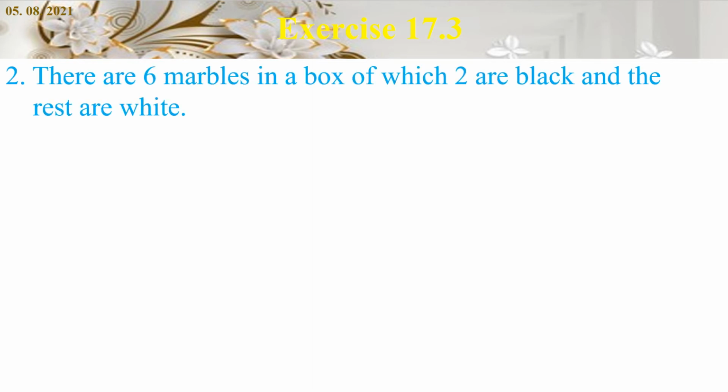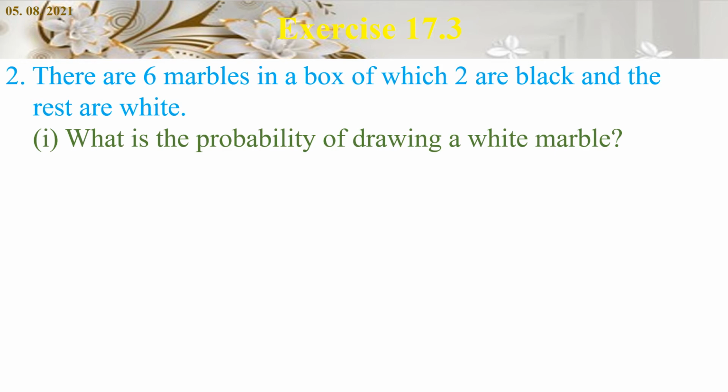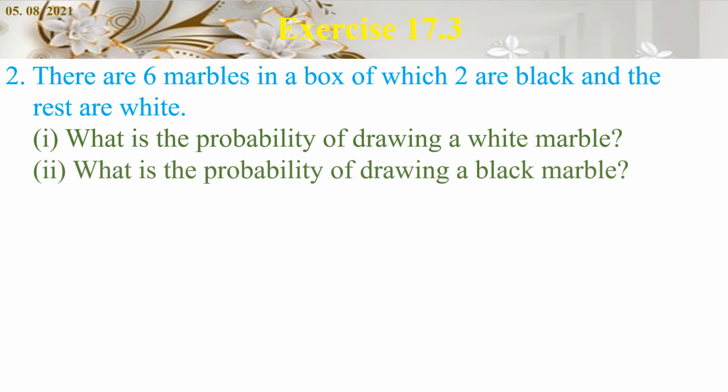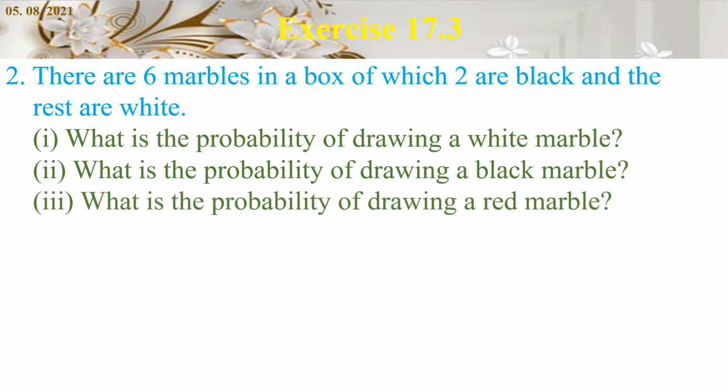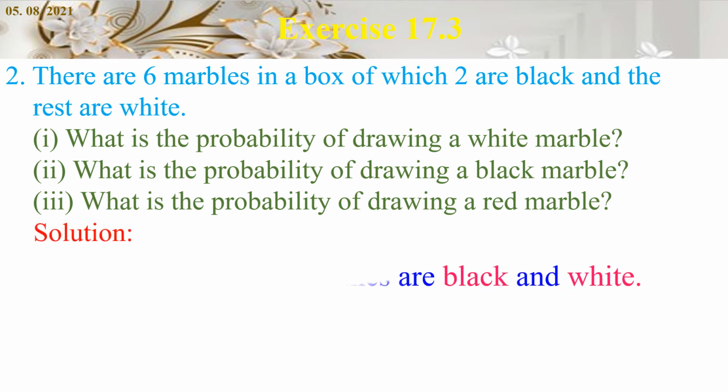Exercise 17.3. Second sum. There are 6 marbles in a box of which 2 are black and the rest are white. We have totally 6 marbles. Among that, 2 are black and the rest are white. First question, what is the probability of drawing a white marble? Second, what is the probability of drawing a black marble? Third, what is the probability of drawing a red marble? Now, let us find a solution.